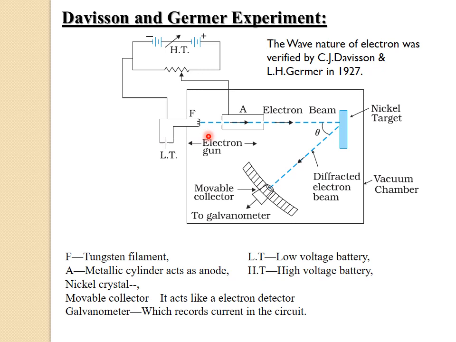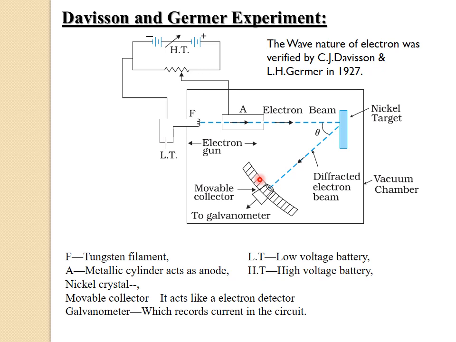So here, when a fine beam of accelerated electrons obtained from the electron gun is made to fall normally, or perpendicular, to the surface of the nickel crystal, then with the help of the movable collector or detector, we can determine the intensity of the scattered electron beam.